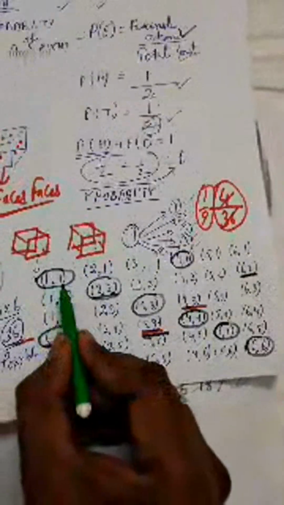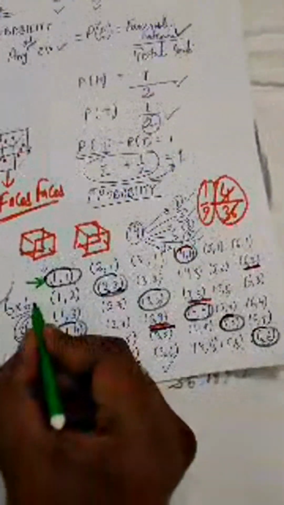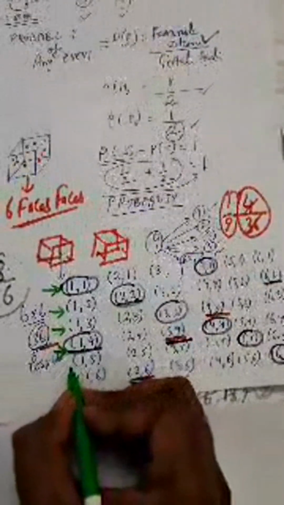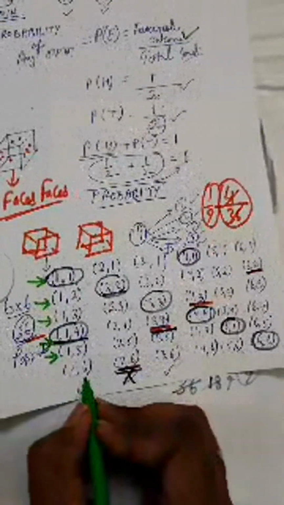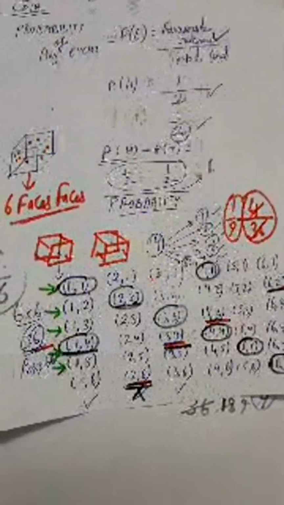When 1 plus 1, it will be 2. Is it less than 7? Yes. So just consider this favorable outcome: 1 1, 1 2, 1 3, 1 4. All these are the numbers which are less than 7. Their sum is less than 7. Okay, 1 5 is also less than 7. But when you are adding 1 plus 6, it is coming as 7. This is not less than 7. So in the first row, you can see 1 2 3 4 5. Five possibilities are there when the sum of the numbers on the two dice is less than 7.